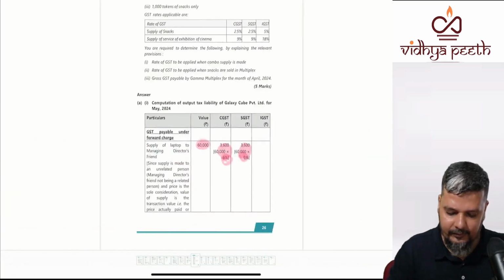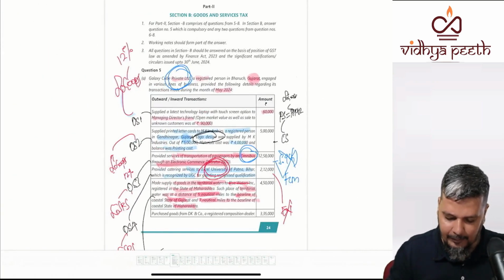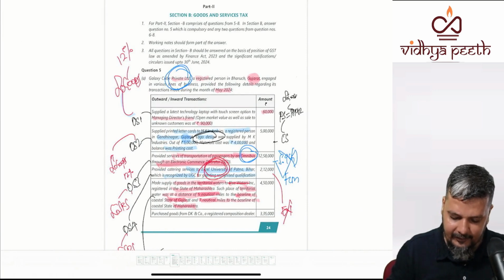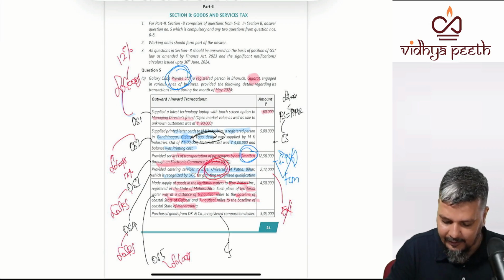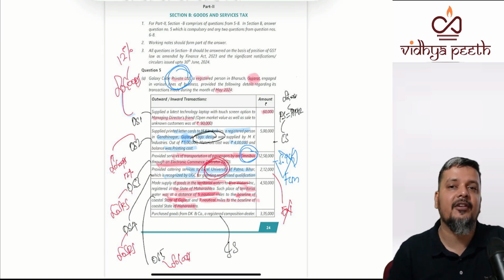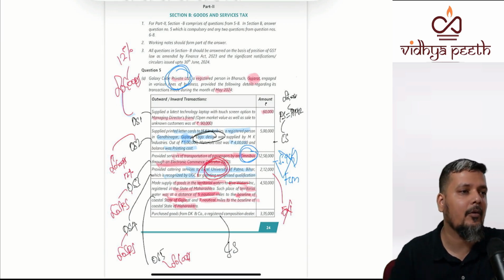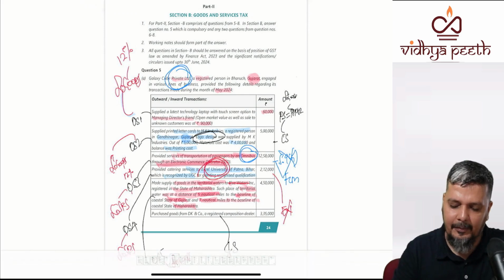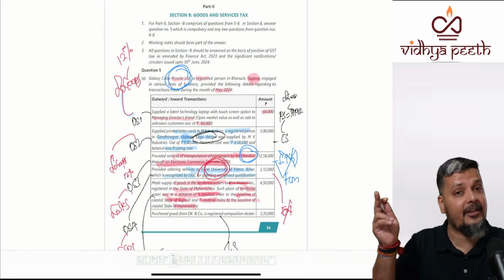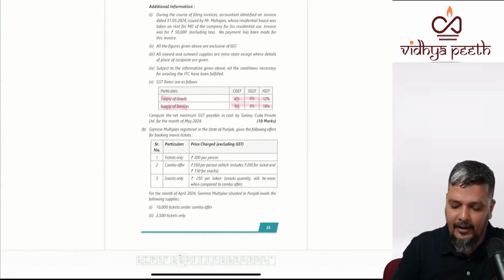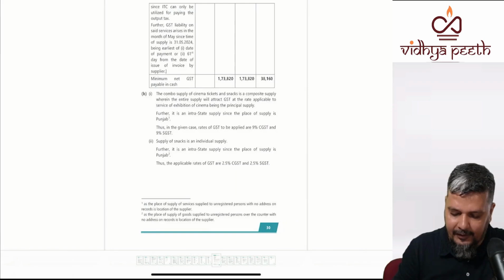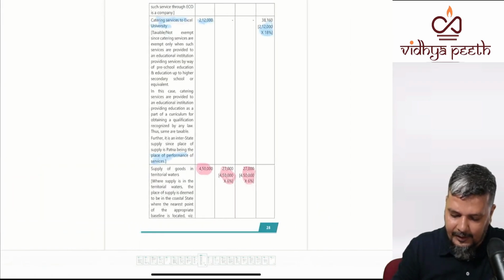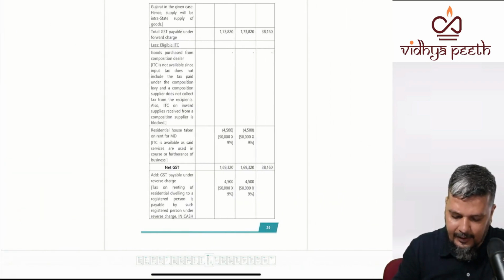Now, this was about your outward supply. Now, the last point: purchase of goods from DK company. This is all about your inward supply. When you are purchasing from a composition dealer, will you get a credit or no credit? No, he will give you a bill of supply. So now this will go in your table 3, where you will write credit as 0.